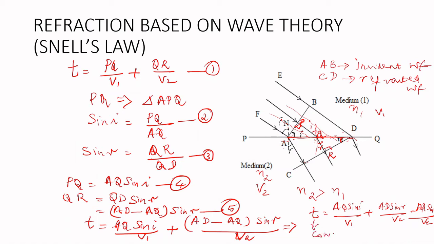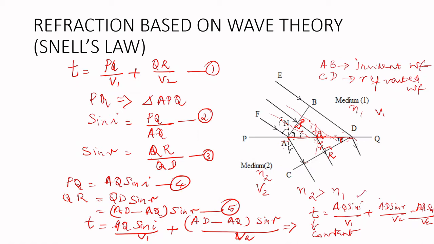Time is a constant. So with a constant LHS, you should not have a variable RHS, right? So the AQ containing terms, the first term and the third term, you have to consider as equal to 0.